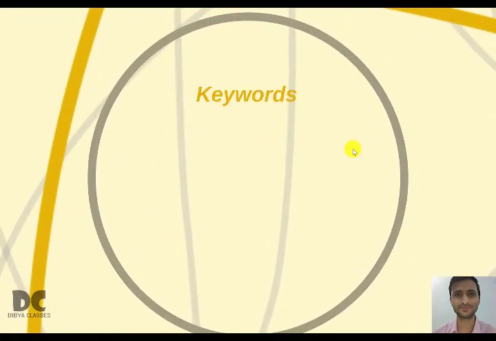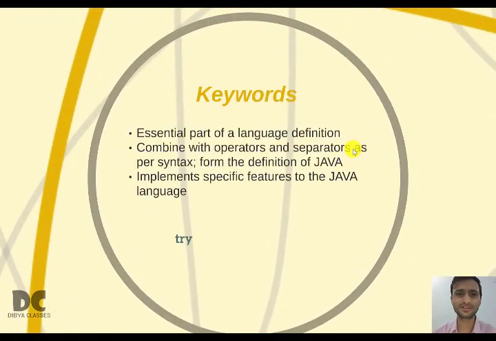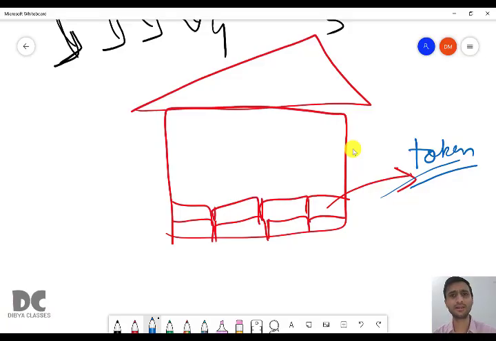So what is a keyword? Keywords are an essential part of a language definition. They combine with operators and separators as per syntax to form the definition of Java, and implement specific features of the Java language. Before understanding this, let us come to another example.